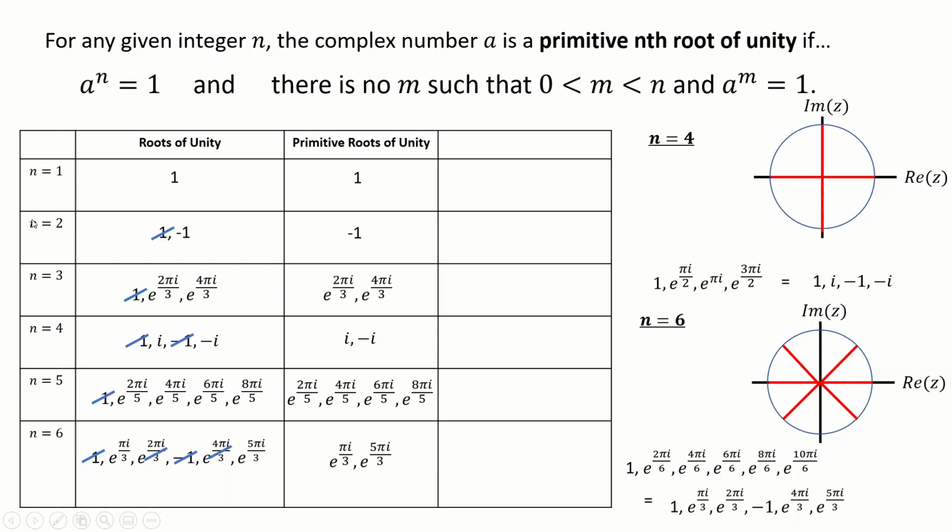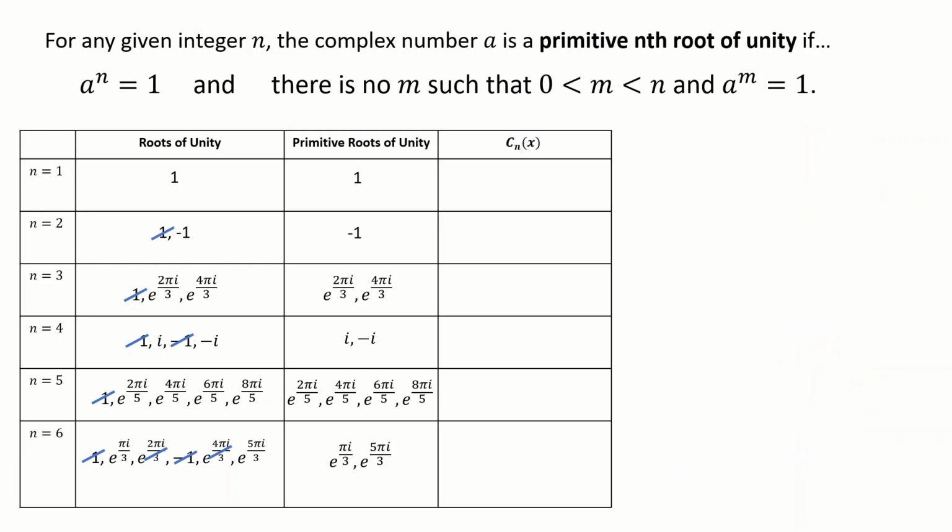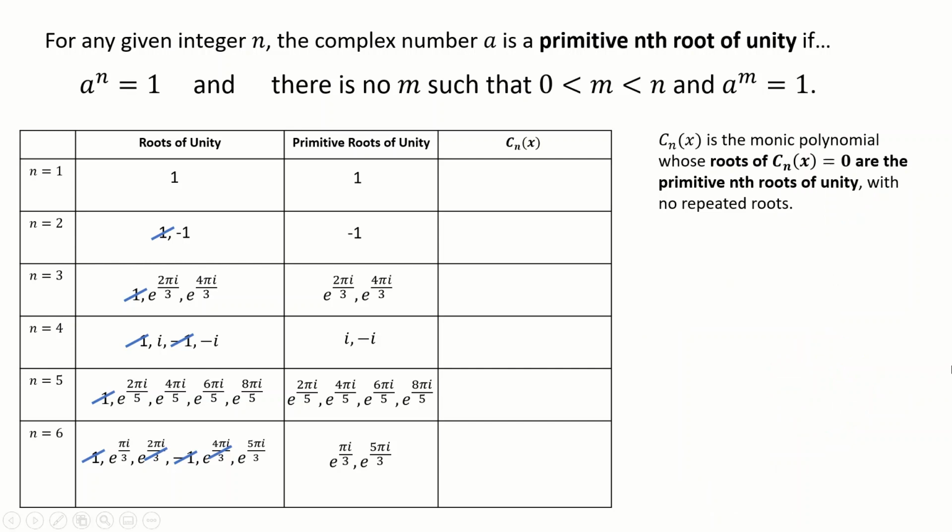So that's the first part of the question done. But I definitely would draw a table like this if I was doing this question, just so I get more of a feel of what's going on here. The next bit of the question asks us about this polynomial Cn of x. The definition here, it's a monic polynomial. That's just another way of saying the coefficient of the highest power is 1. The roots of Cn(x) equals 0 are these primitive roots of unity with no repeated roots. So I have gone through the effort of working out what these primitive roots of unity are, so we can go ahead and work out what the polynomial is. The question does actually ask me to work out what C4 of x is equal to, so we will get there, and it will go into this grid here.